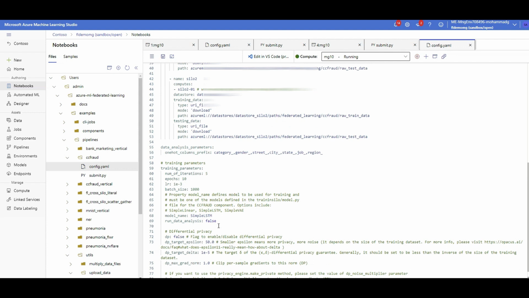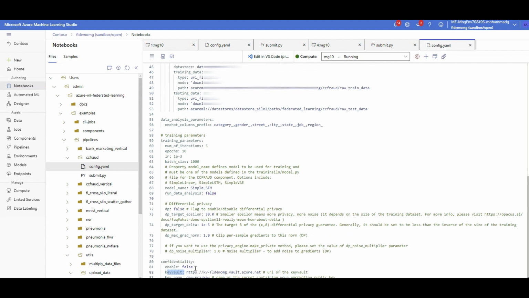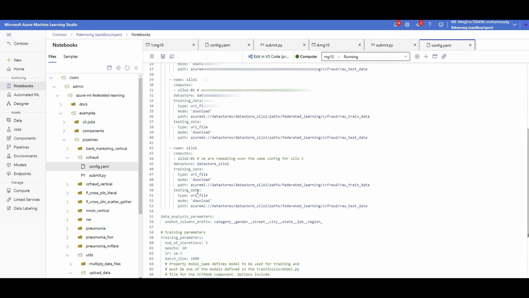In case you want to, let's say, enable confidentiality, which is going to do encryption at rest, you can change line number 81 to true, but I keep them as is. For model training, it will give you multiple choices if you want to have simple linear or simple LSTM, but the default was LSTM, so I have it as is, and I didn't change anything else here.